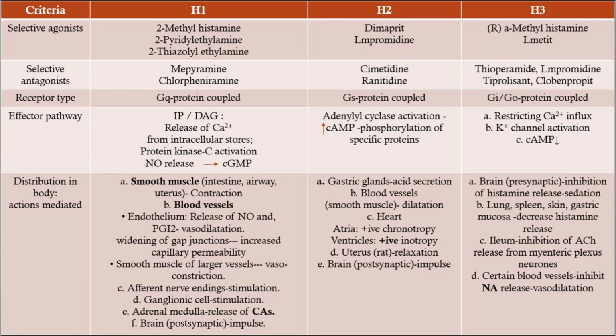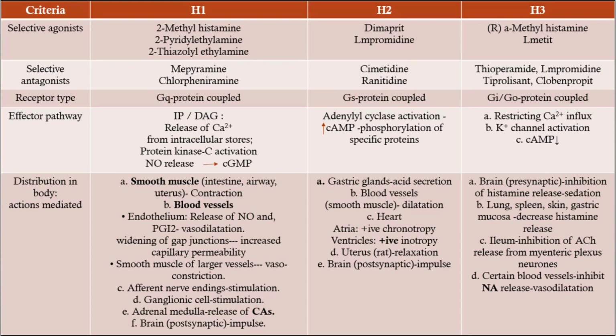Receptor type is GPCR, Gq type of G protein coupled receptor. The pathway is IP3-DAG, release of calcium from intracellular stores, as well as protein kinase C activation and nitric oxide release, which causes release of cyclic GMP.